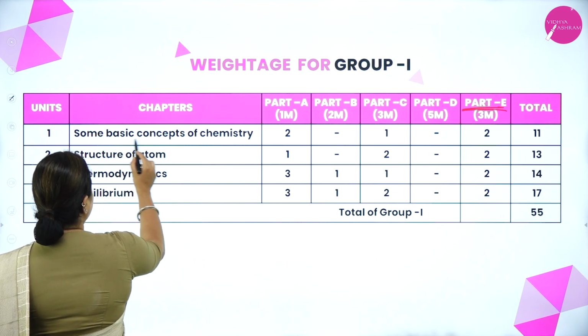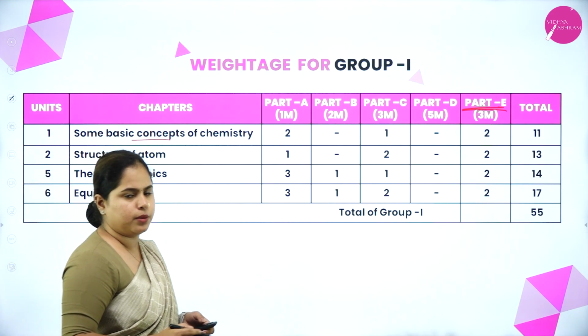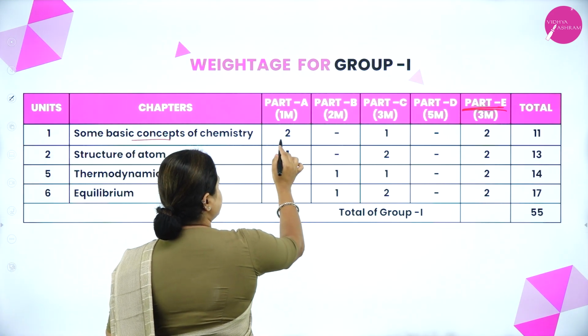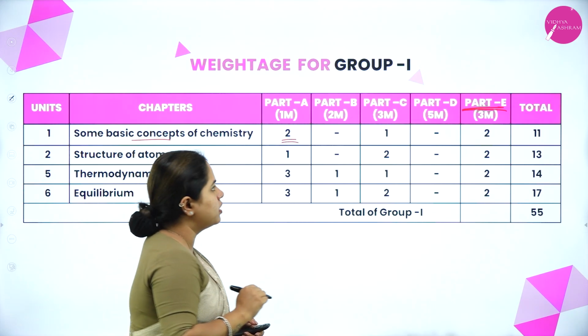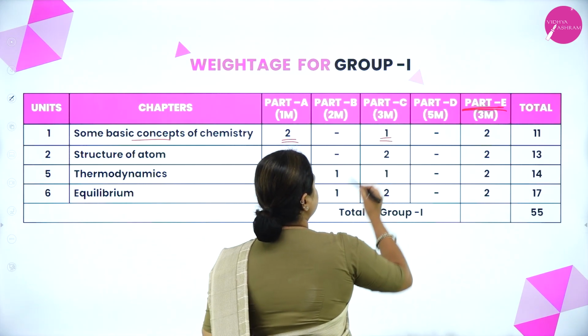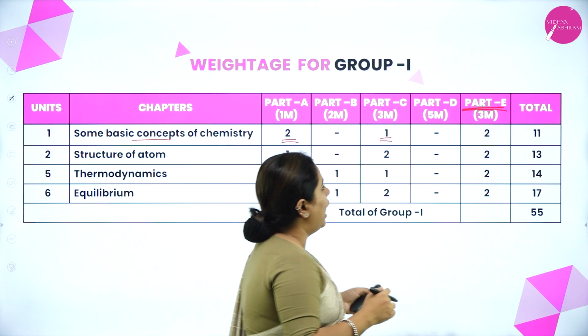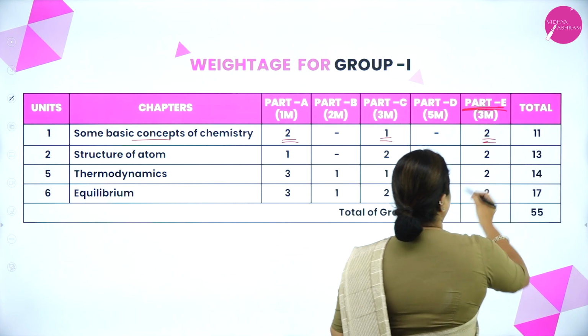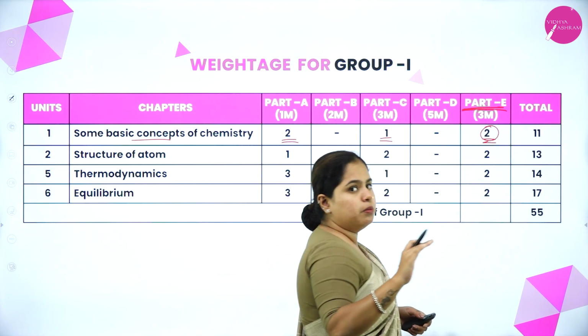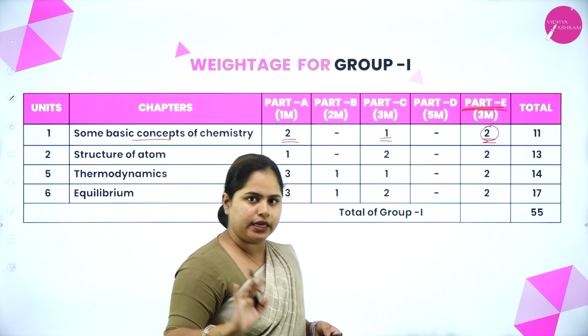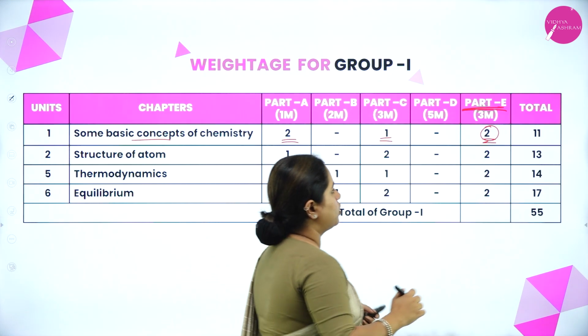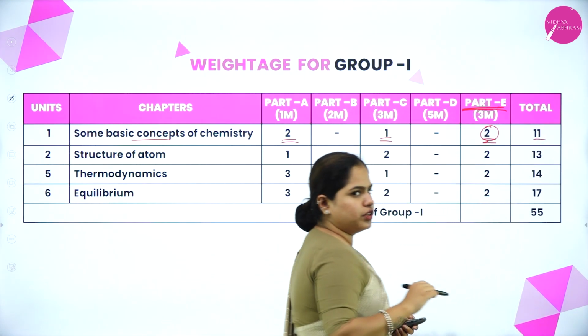Right. Now the first chapter, some basic concepts of chemistry. From part A, you will have 2 1-mark questions, and you will have 1 question from part C and 2 questions from part E. Now these 2 questions from part E are completely numerical. Right. Okay. Now a total of 11 marks you will be scoring from this chapter.